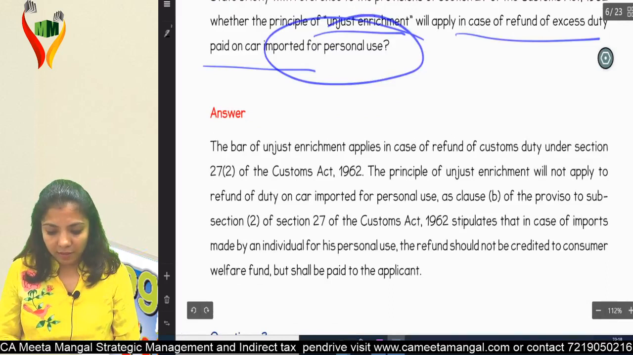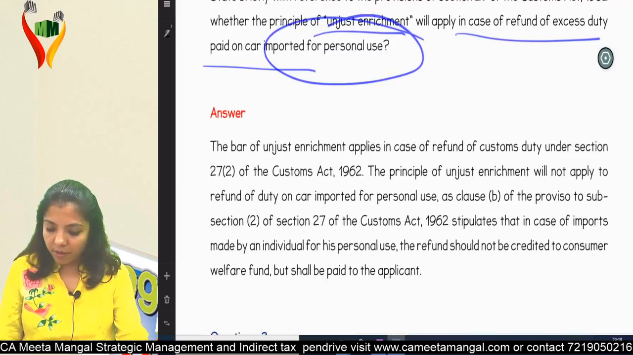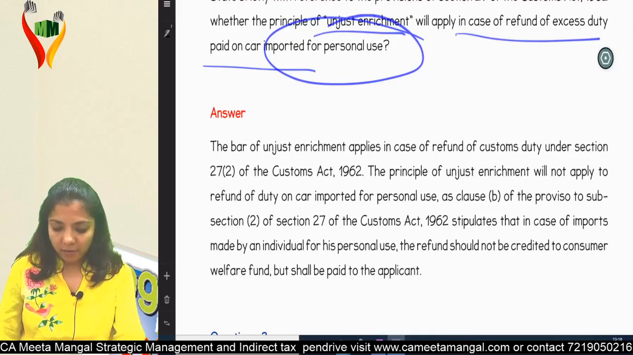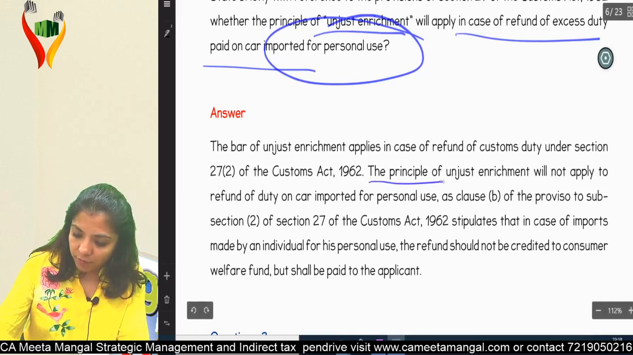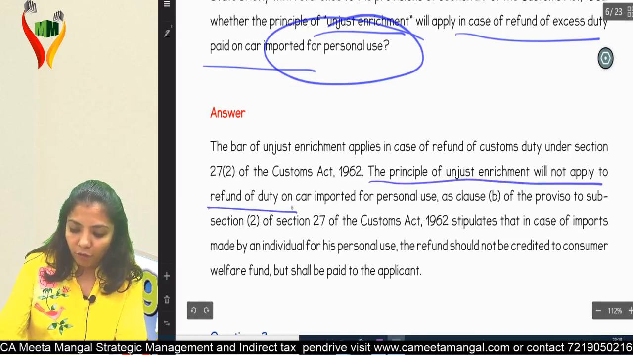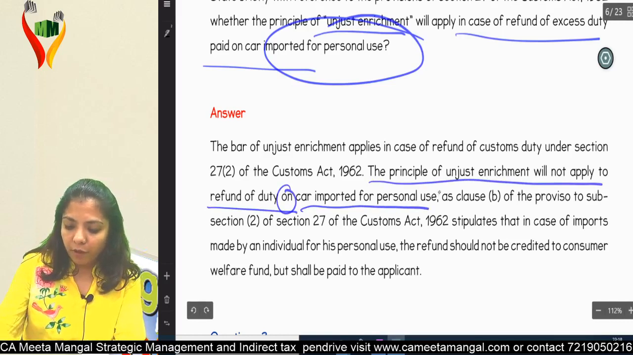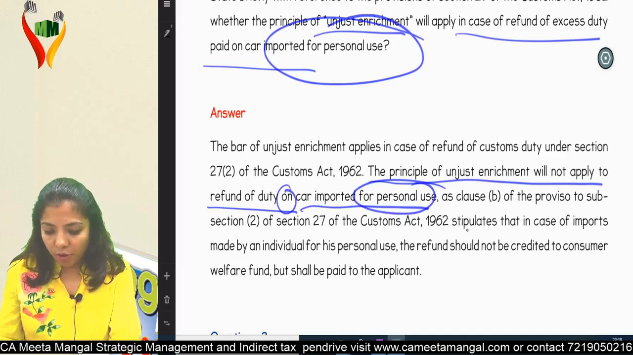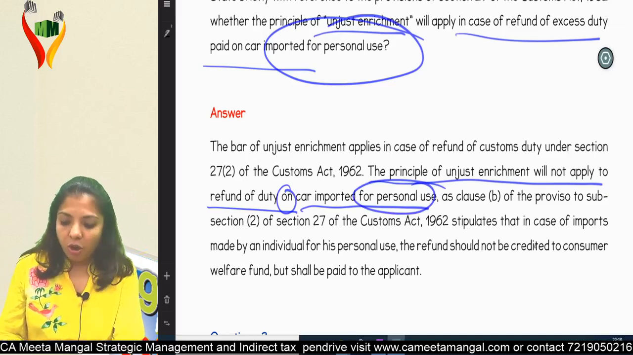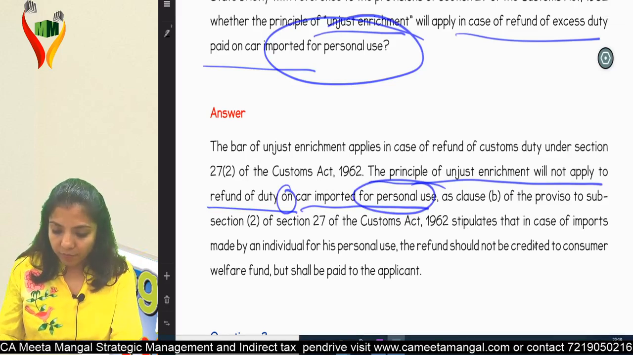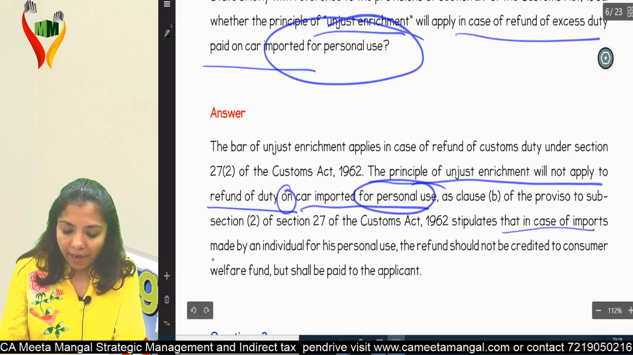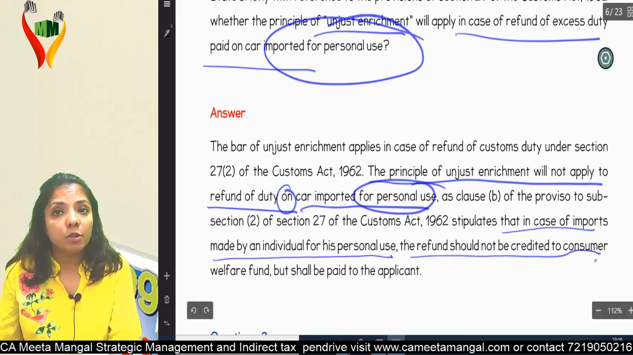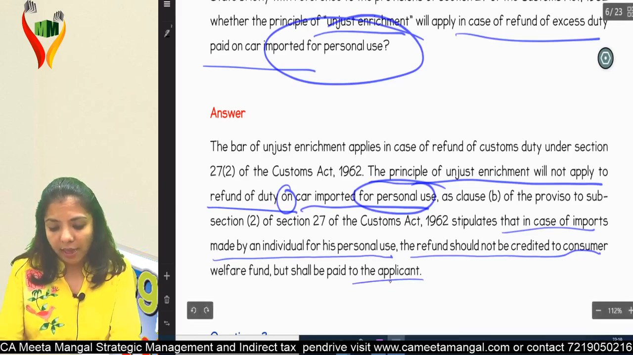Am I clear? So let me read the answer. The bar of unjust enrichment applies in case of refund of customs duty under section 27 of the Customs Act. The principle of unjust enrichment will not apply to refund of duty on a car imported for personal use. Am I clear? As clause B of the provisions of sub-section 2 of section 27 of Customs provides that in case of import made by an individual for his personal use, the refund should not be credited to the Consumer Welfare Fund, but it should be paid to the applicant.